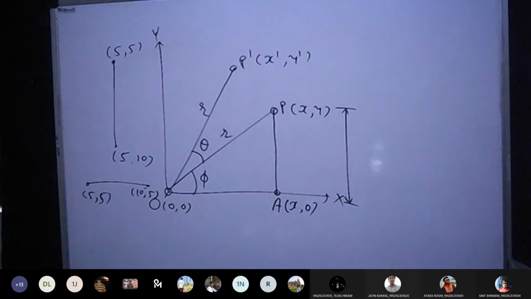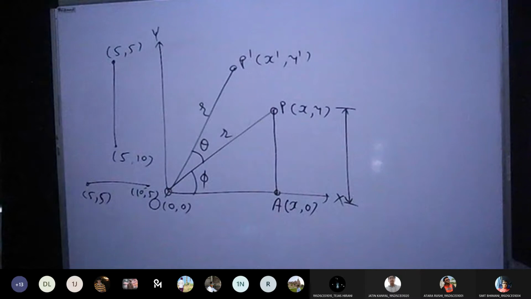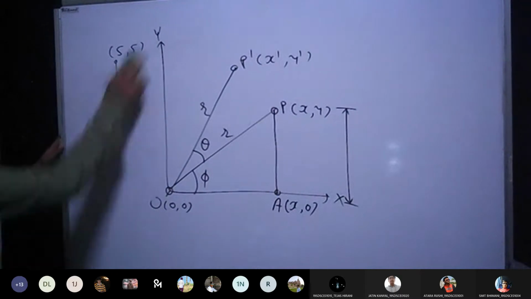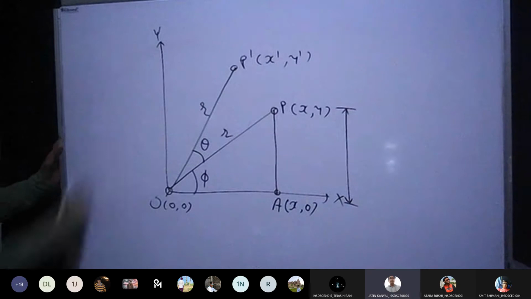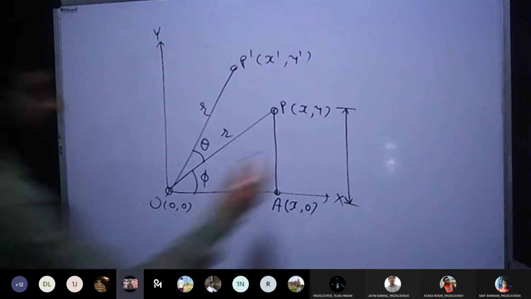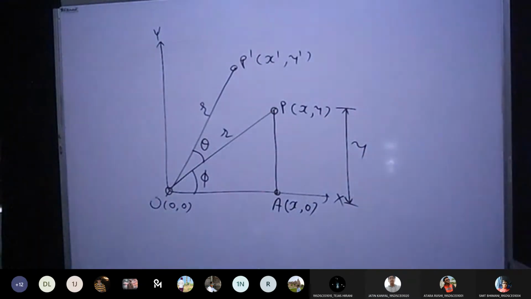Now based on your understanding, can you tell me what is the length of line PA? Y, sir. The Y of point P. Y, correct.